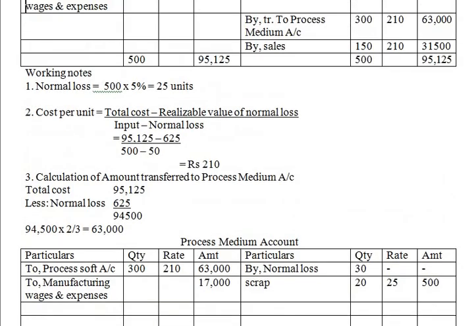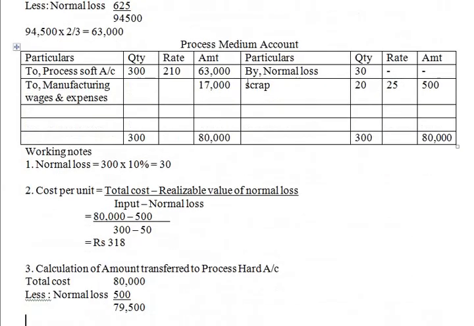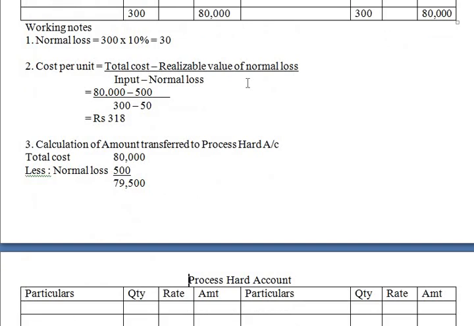Just go through the problem again. So what they have told, half of the output of process medium is transferred to the next process, half. That is 79,500 into half.